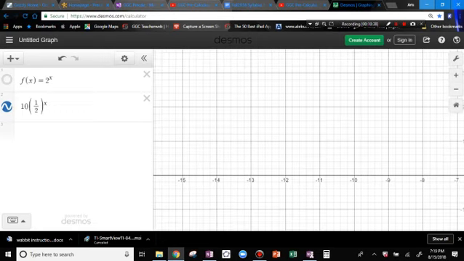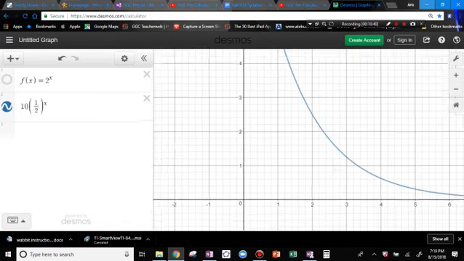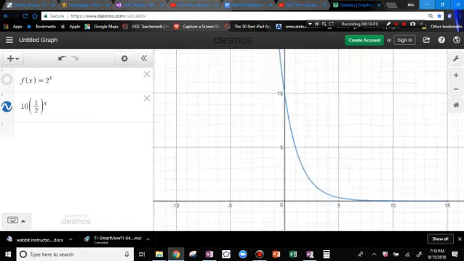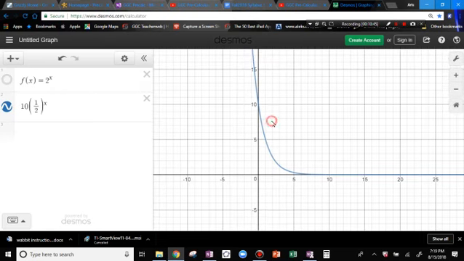Oh, I need to go this way, right? As we might expect, it starts at 10. 1/2 to the 0 power is 1, times 10 is 10. So at the beginning, it's 10.